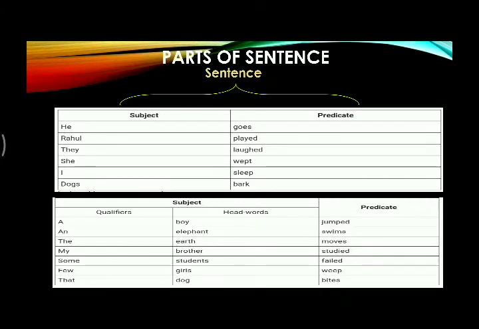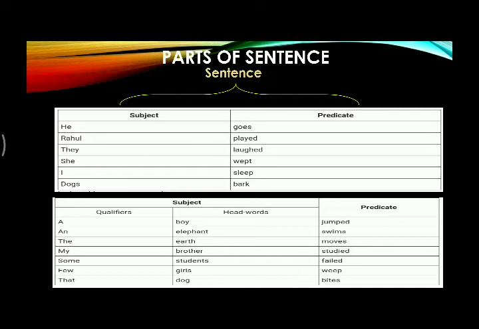Now we see parts of a sentence. A sentence can be divided into two parts, subject and predicate. What is written before the verb, it is called subject, and what is written after the subject, including the verb, that is the finite verb, this whole part is called predicate.